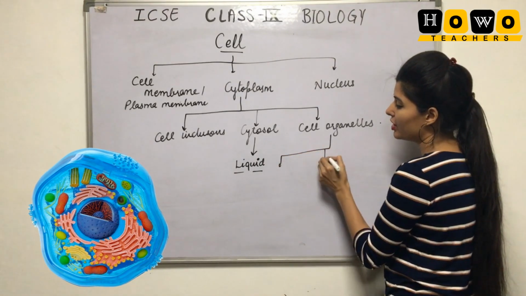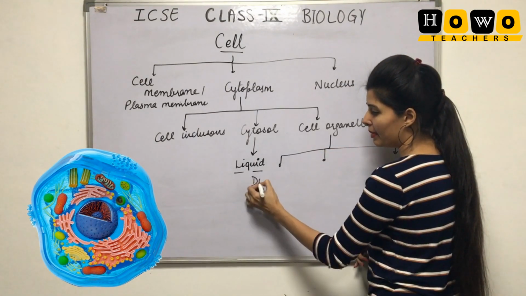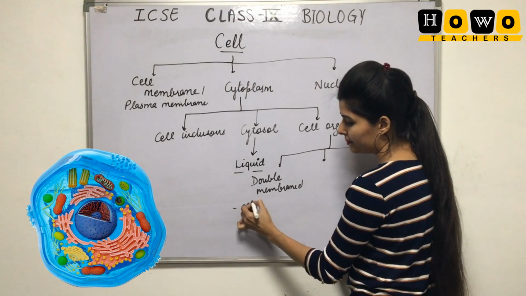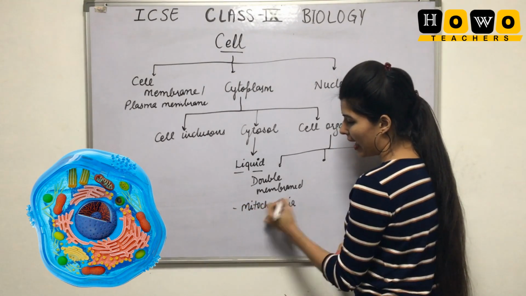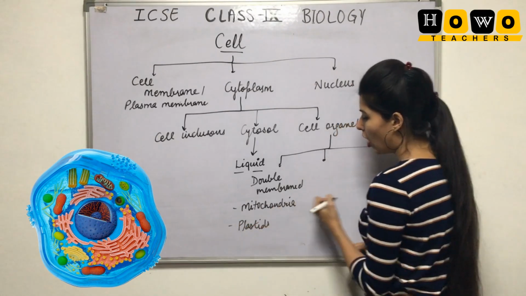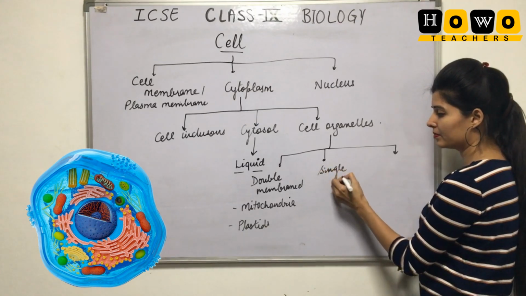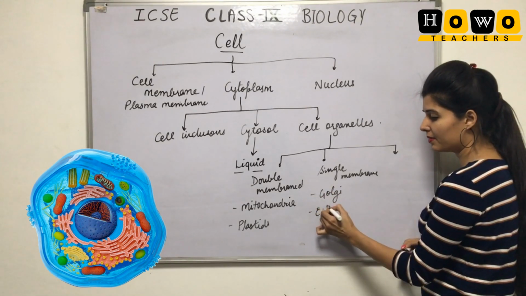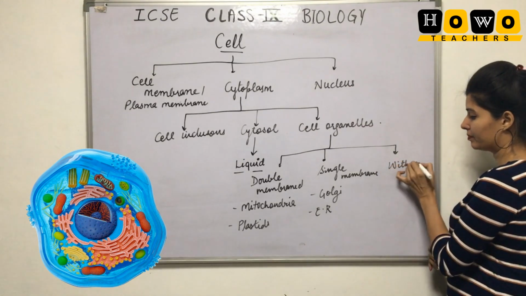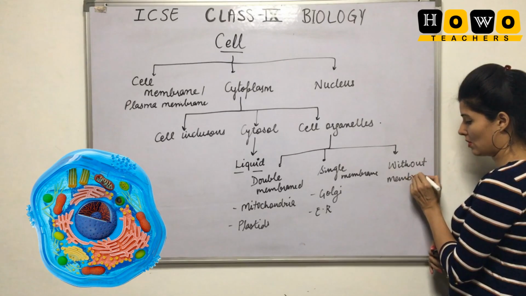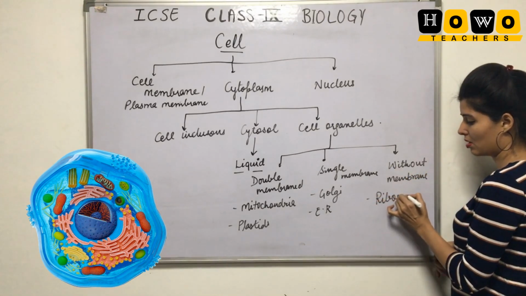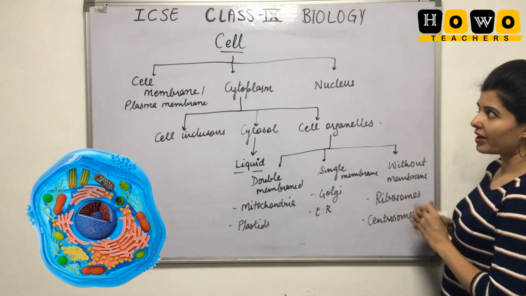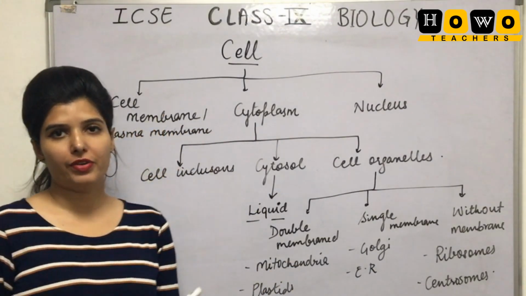Organelles can be further divided into three parts. They can be double membrane, like mitochondria and plastids, or they can be single membrane, like Golgi apparatus and endoplasmic reticulum, or without membrane, like ribosomes, centrosomes, etc. So here is a summary of all the chapter that we will be doing.